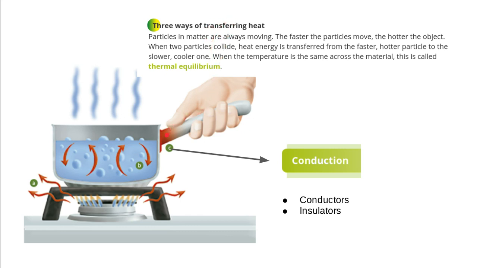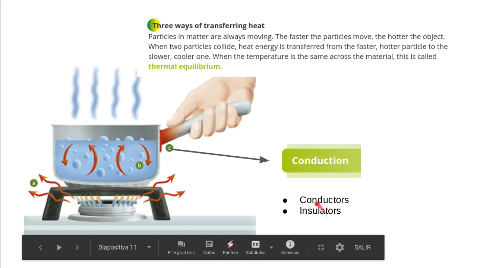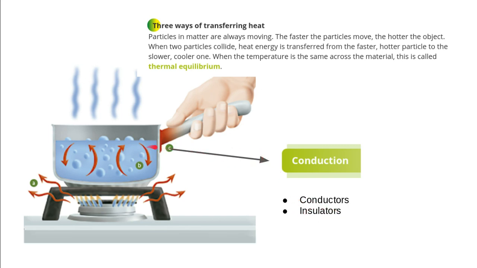But the insulators, the materials that are insulators, don't transfer the heat so easily. So if this handle were made of wood or plastic, we could touch it with no problem, because wood and plastic are insulators and the heat energy cannot pass so easily through them, right?